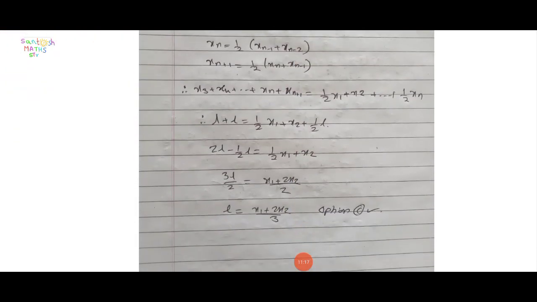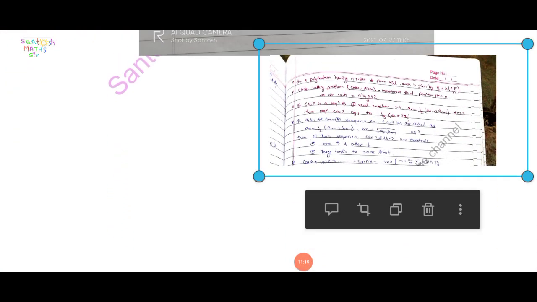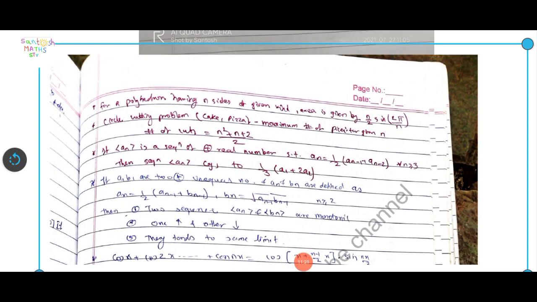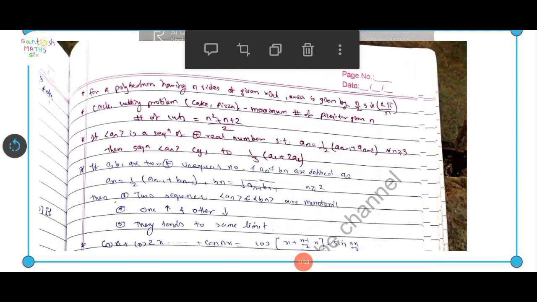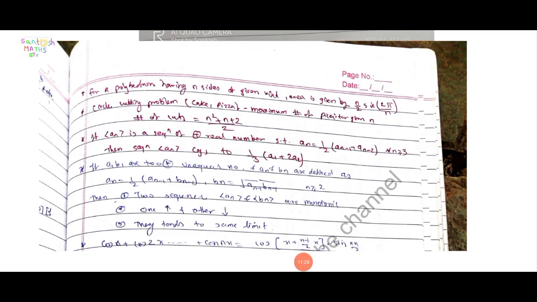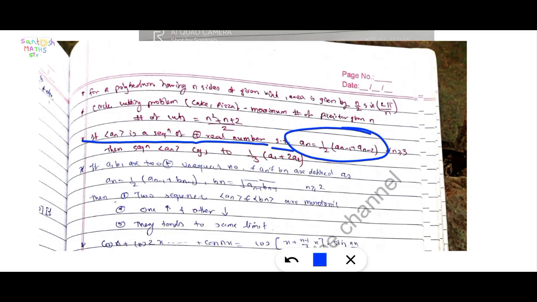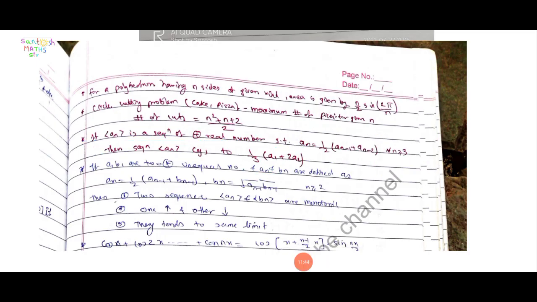Here is one result: if an is a sequence of positive real numbers such that an is equal to 1 upon 2 (a(n-1) plus a(n-2)) for all n greater than or equal to 3, then the sequence an converges to 1 upon 3 (a1 plus 2 a2). Apply this result here.